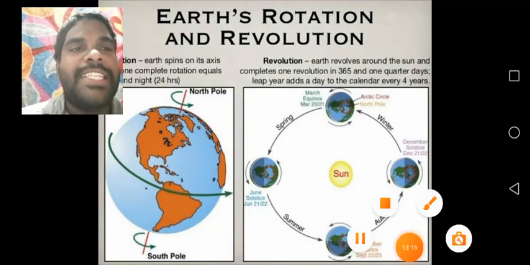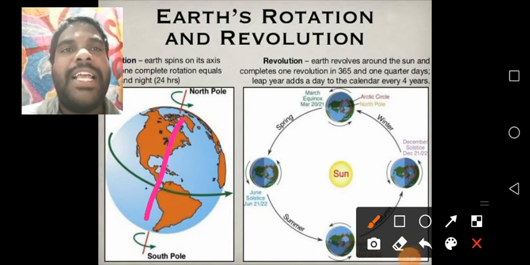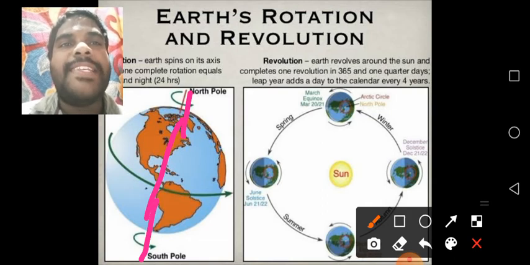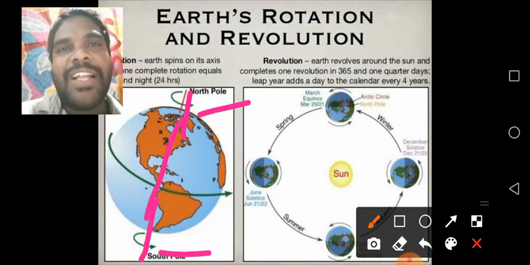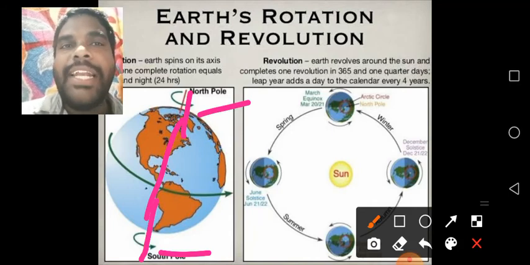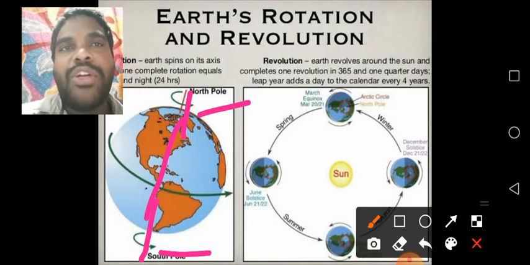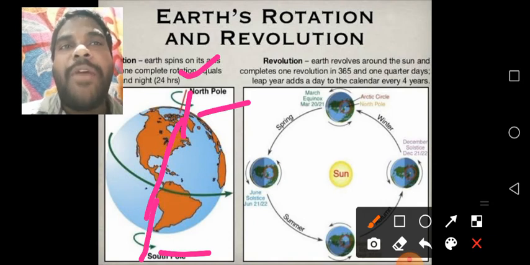Axis means what? It is an imaginary line drawn through the midway of the earth. The top of the axis is the North Pole, and the bottom of the axis is the South Pole. The ending points of the axis are called poles. The earth takes how many hours to complete one rotation? 24 hours. Due to the shape of the earth, only half of the earth receives the sunlight.